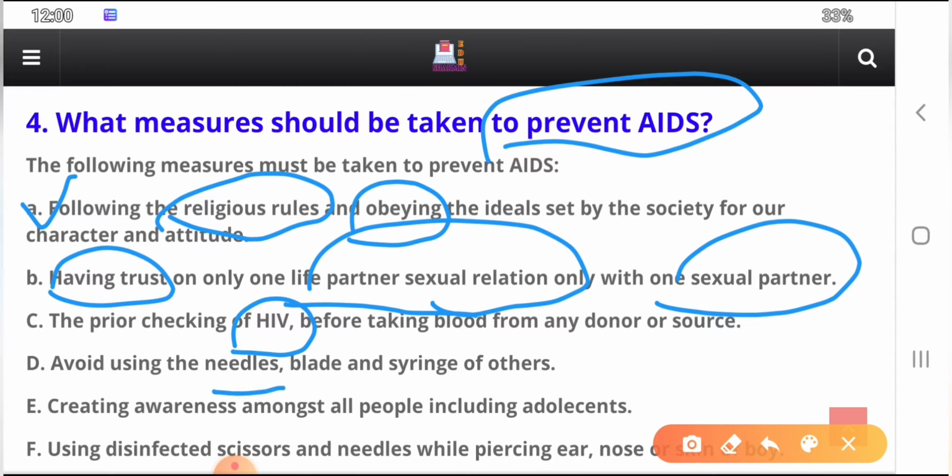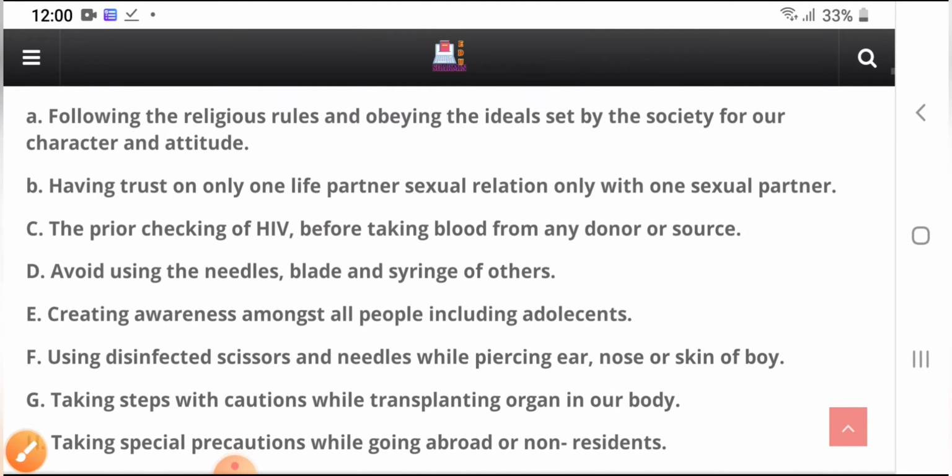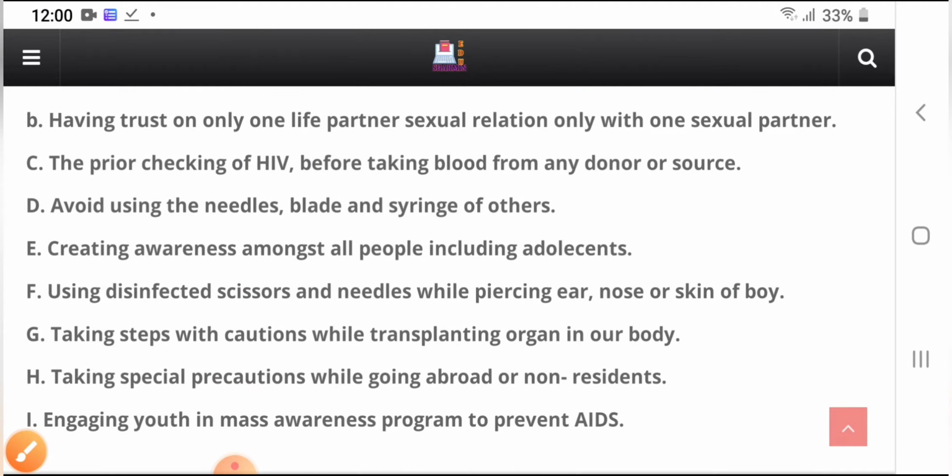Avoid using the needles, blades and syringes of others, create awareness amongst all people including adolescents, and use disinfected scissors and needles while piercing the ear, nose, or something like that. Also take cautious steps when transplanting organs in our body. Whenever you transplant an organ like a kidney, this is also sometimes a way people change.